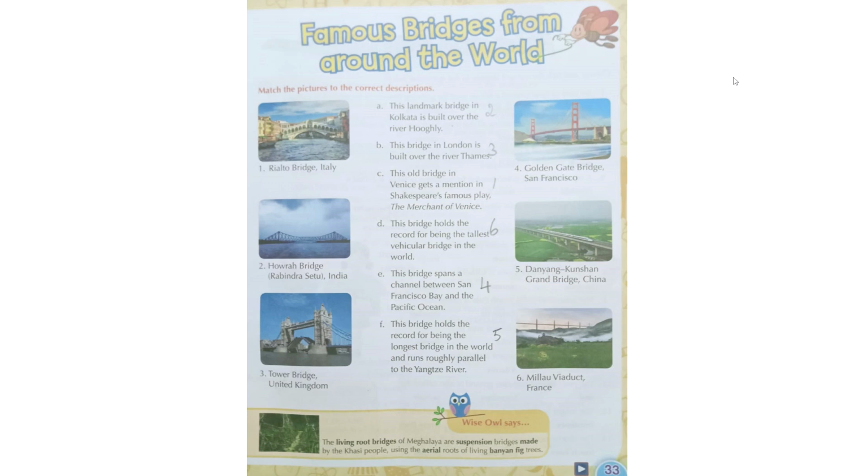Second was Howrah Bridge in India. This landmark bridge in Kolkata is built over the river Hooghly. Here, this bridge we can see in India. Where is it built? It is built in Kolkata, over a river. Which river? Hooghly. Third one is Tower Bridge, United Kingdom. This bridge is built in London, over the river Thames.